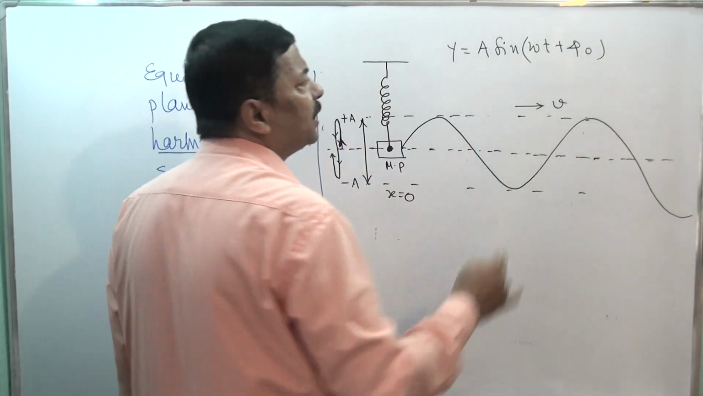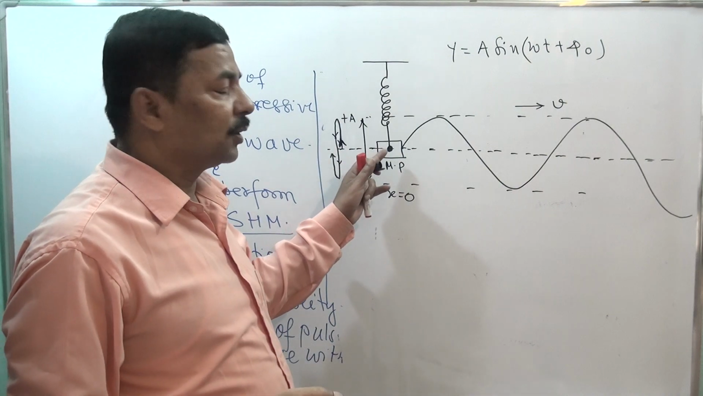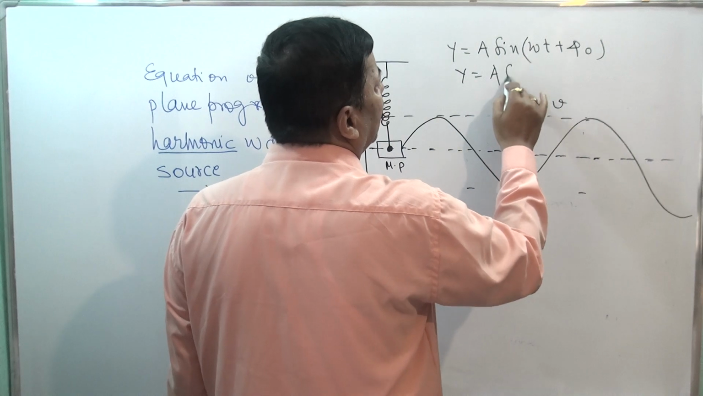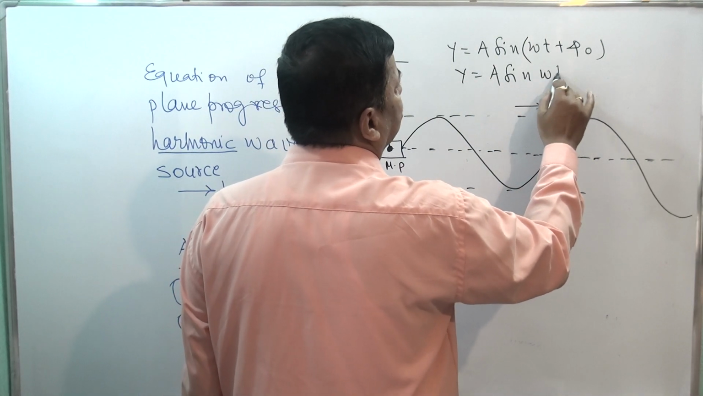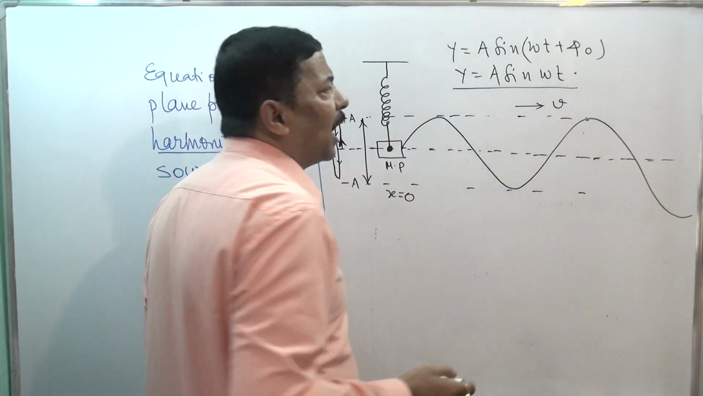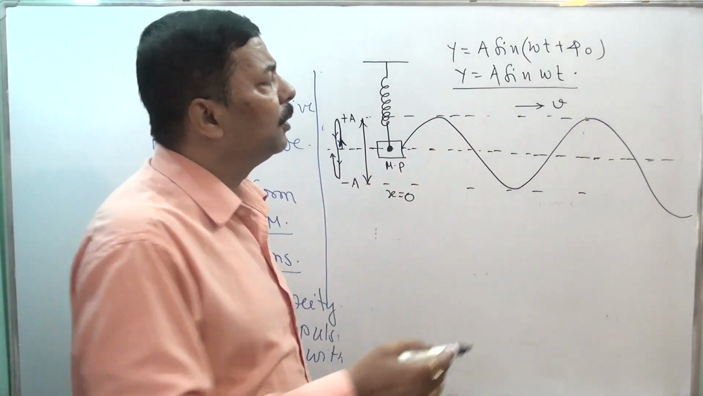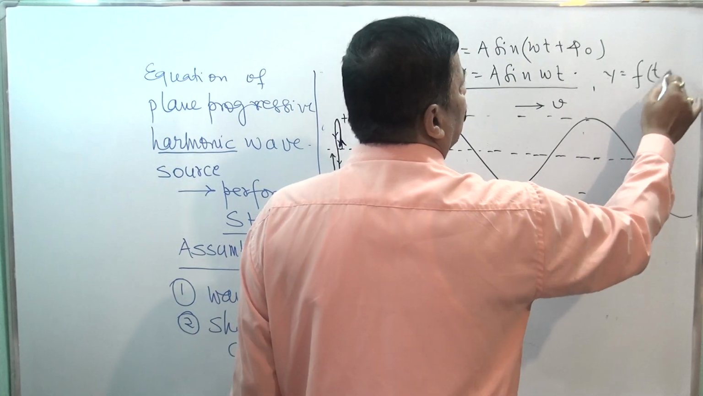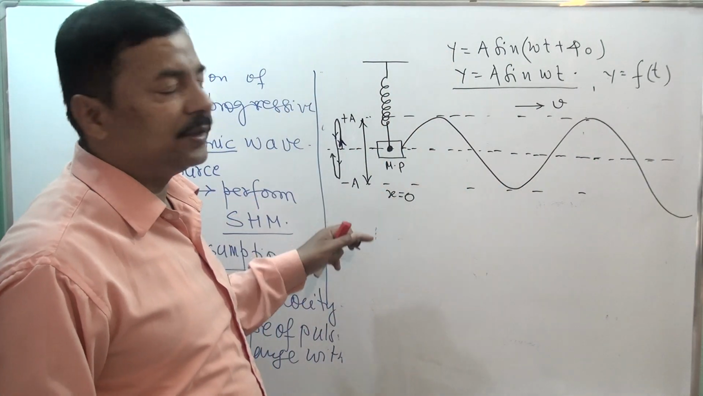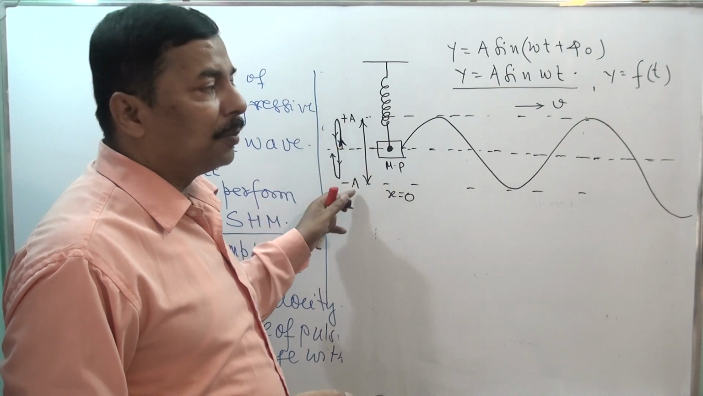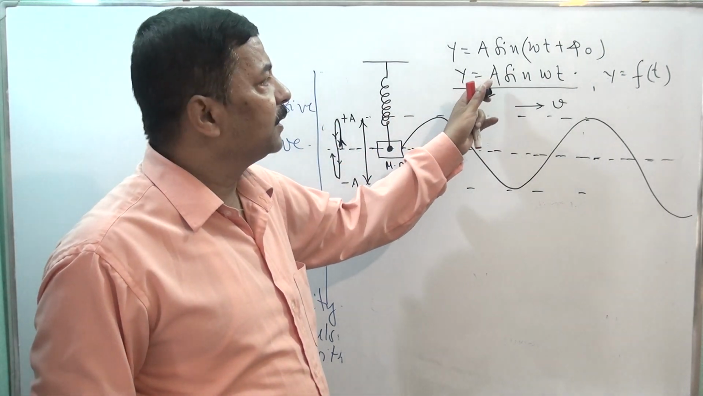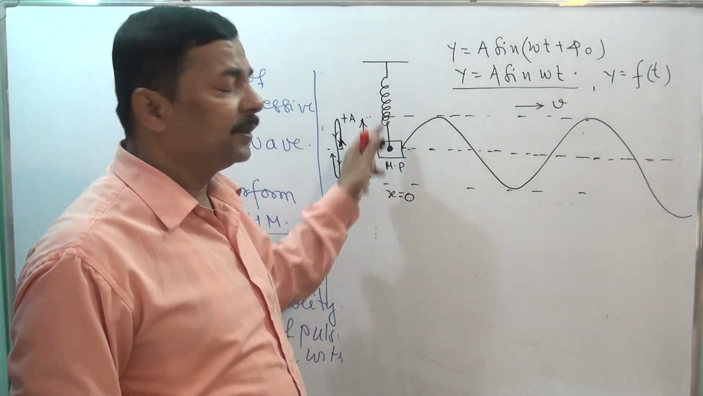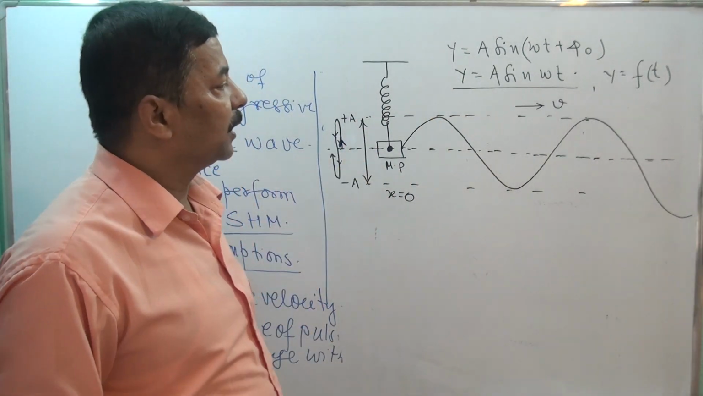If some initial phase is there, that means it is not starting from the mean position. Or better, you say y equals a sin omega t, where symbols have their usual meaning. Here y is a function of time. With time, y is changing from plus a to minus a. A is the maximum value of y, and y is the displacement of the particle.